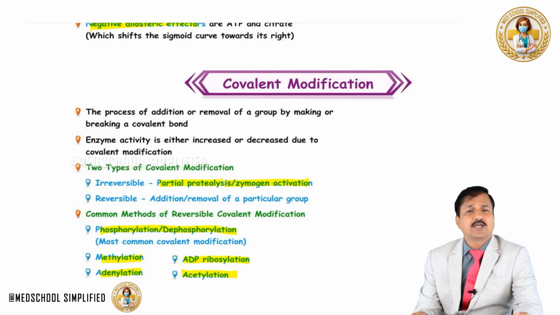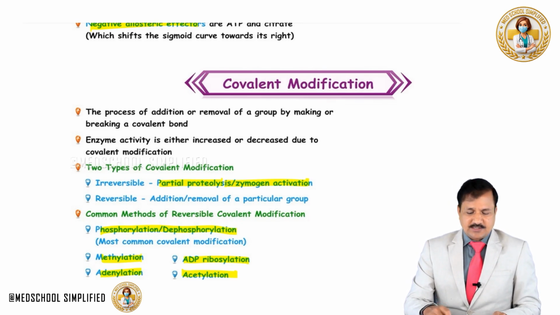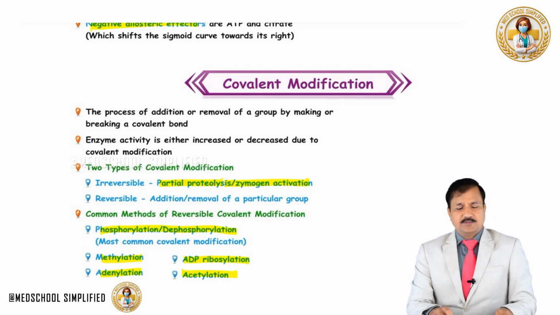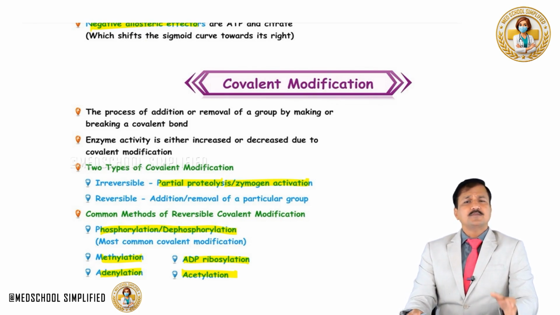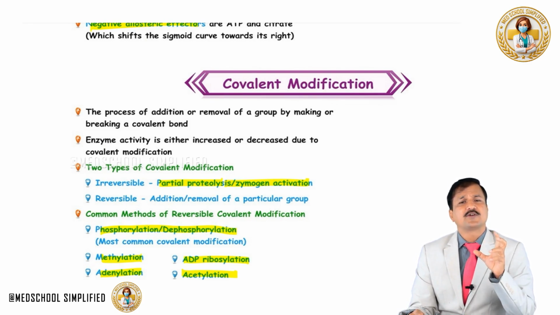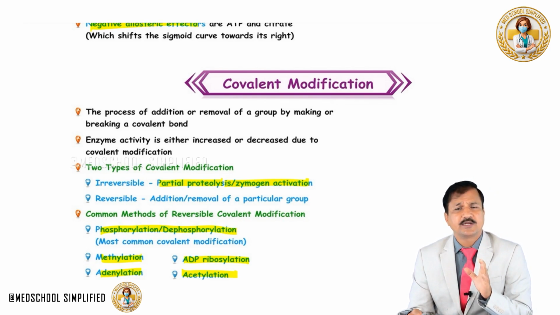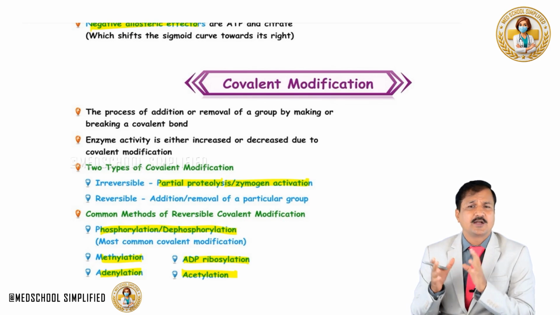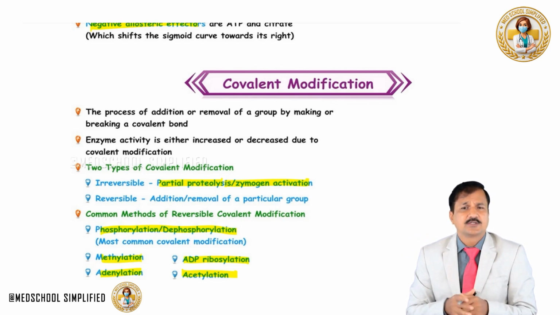So this is about covalent modification. So that's all about regulation of enzyme activity. Here we have seen short-term regulation and long-term regulation. In short-term regulation, we have seen allosteric modulation and covalent modification. In long-term regulation, there will be induction and repression, thereby changing the concentration of the enzyme itself. So that's all about the regulation of enzyme activity. Thank you.